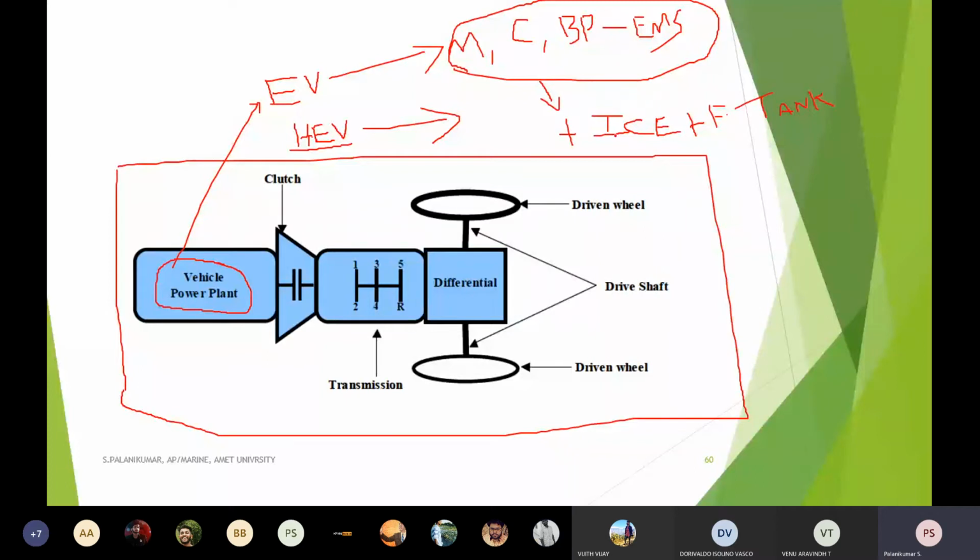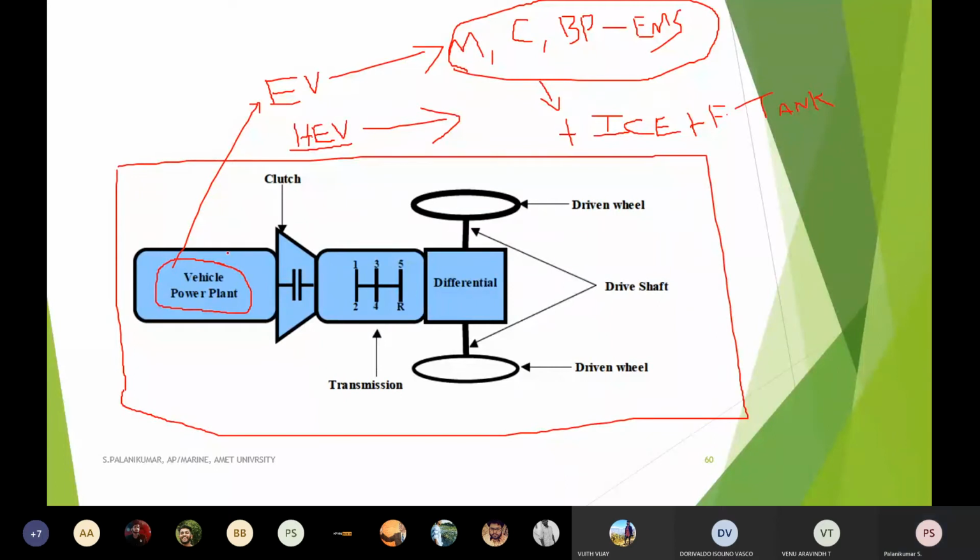Say, for example, earlier 100 percent of the power was produced by the IC engine. Now I want some fuel economy, so I can implement 30 percent. For that fraction, I can implement a motor with a shaft coupled to the powertrain arrangement. Then 70 percent of the power will be produced by the engine and 30 percent by the motor. The remaining is all the same: a clutch arrangement, transmission, differential, and so on. This is exclusively for hybrid electrical vehicle.